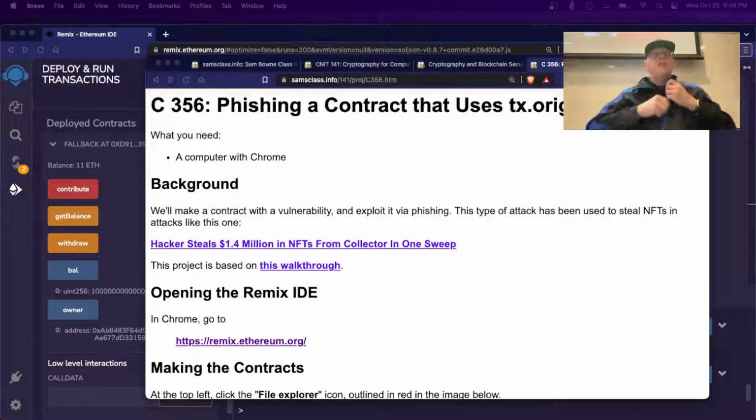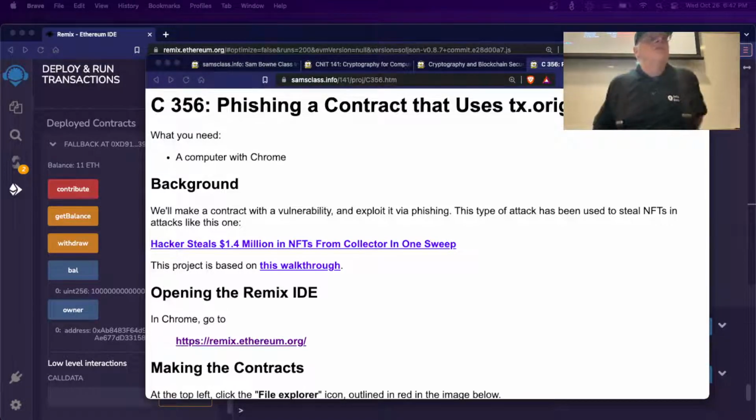Recently, there were phishing attacks where they stole a bunch of NFTs. They stole somebody's Bored Ape that he was actually going to use in a television show. Some actor bought a Bored Ape for like $100,000 and somebody stole it, and he actually bought it back from the thief because he'd already started making a movie.